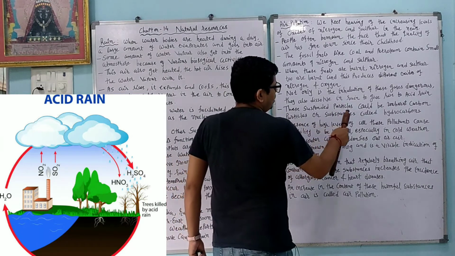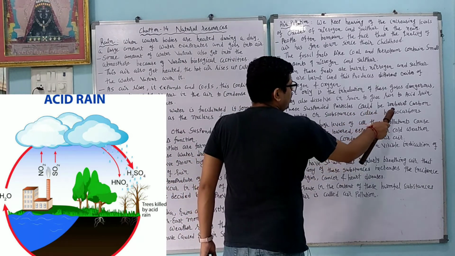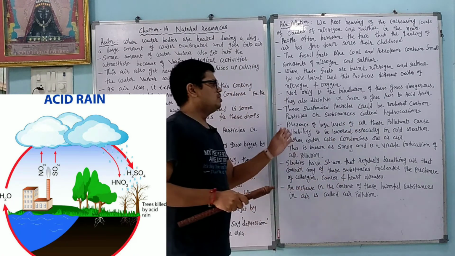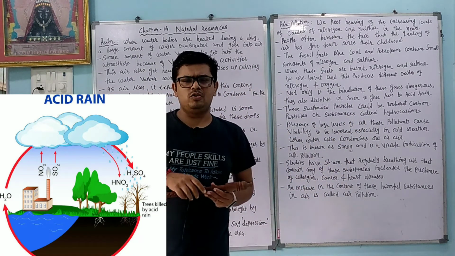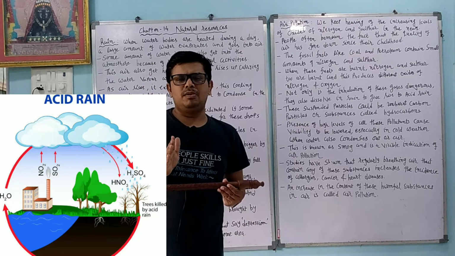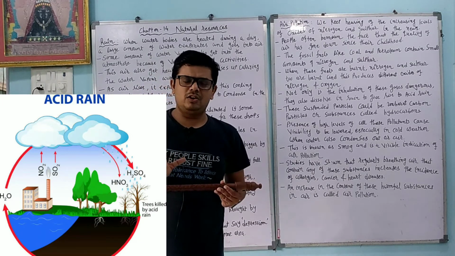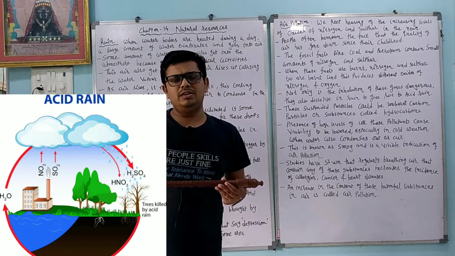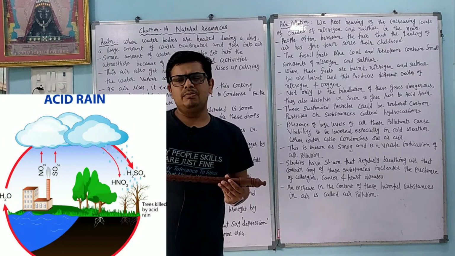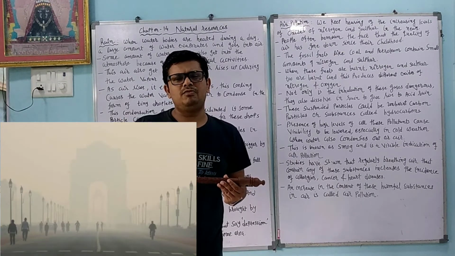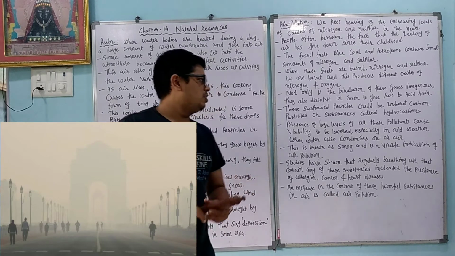These suspended particles could be unburned carbon particles or substances called hydrocarbons. So these particles are also called hydrocarbons. Unburned hydrocarbon means a compound which is made up of hydrogen and carbon. Hydrocarbon compounds were also called organic compounds, many years ago, by the scientist Berzelius. Organic compound means a compound which is obtained from the organs of a plant or animal.